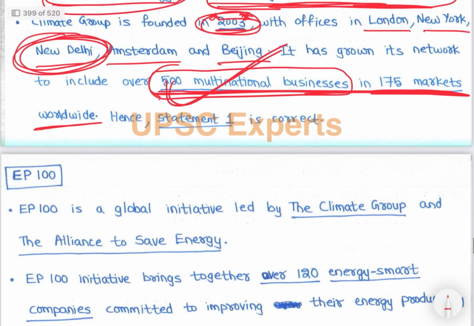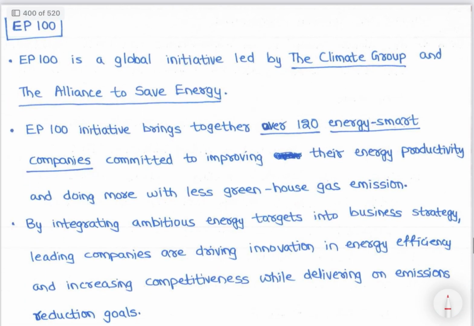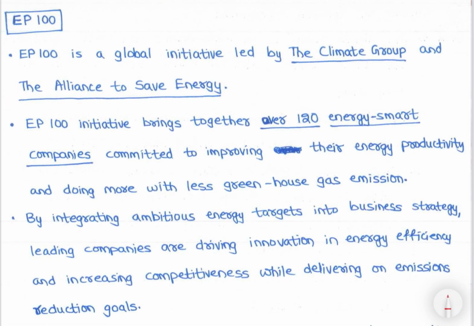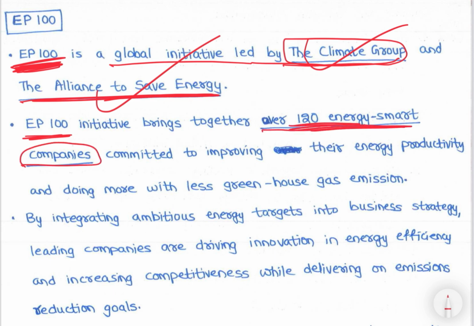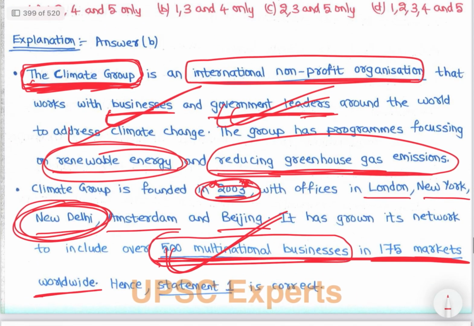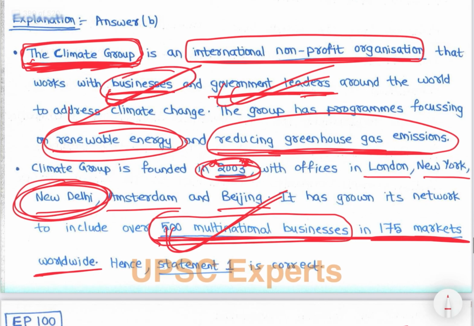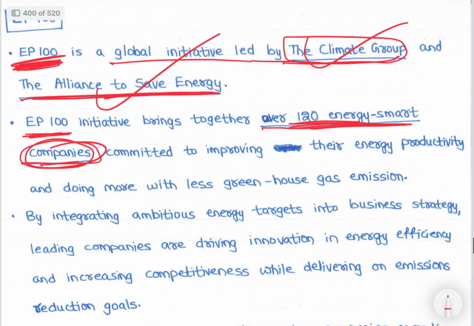Now Climate Group is this. Climate Group keeps doing many things. One of them is EP100, a global initiative led by Climate Group and the Alliance to Save Energy. The EP100 initiative brings together over 120 energy smart companies. So basically Climate Group works together with companies, businesses, MNCs. EP100 companies are committed to improving their energy productivity.